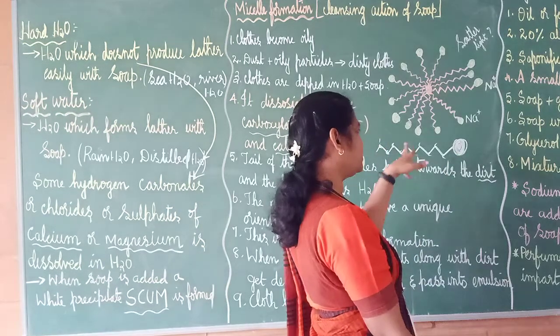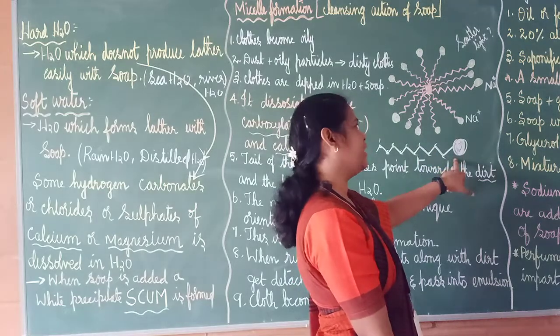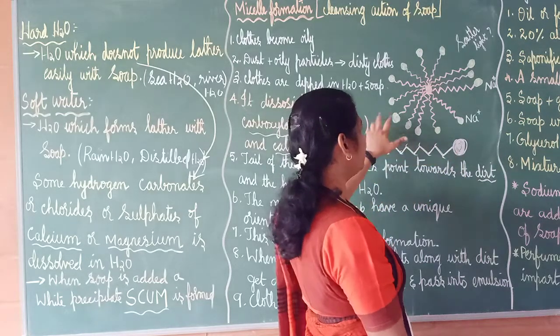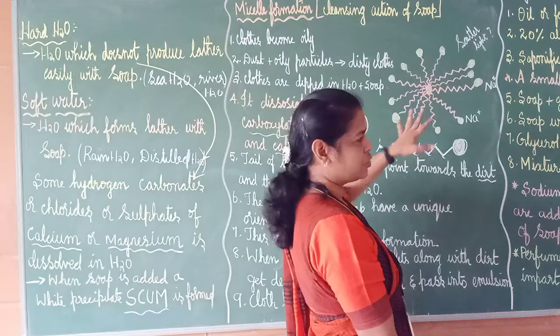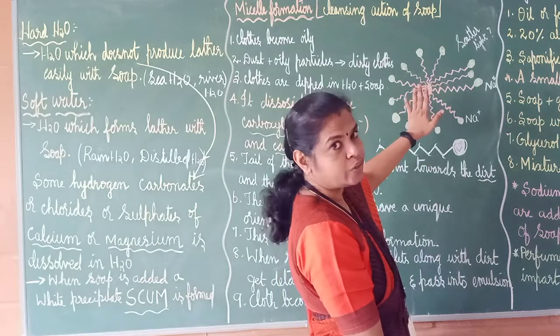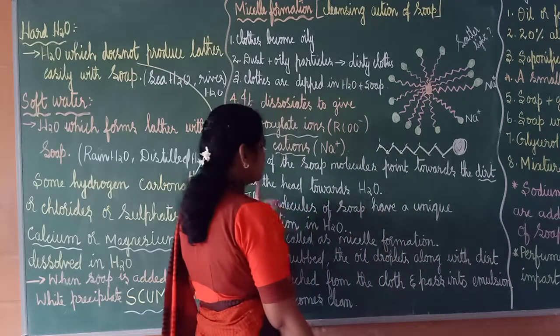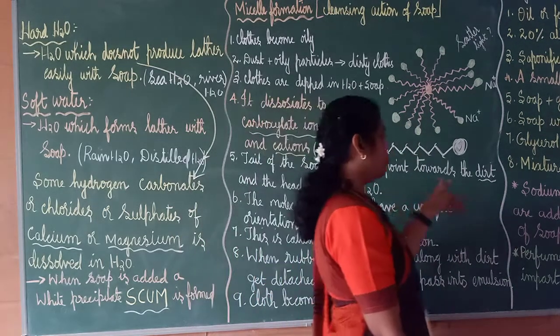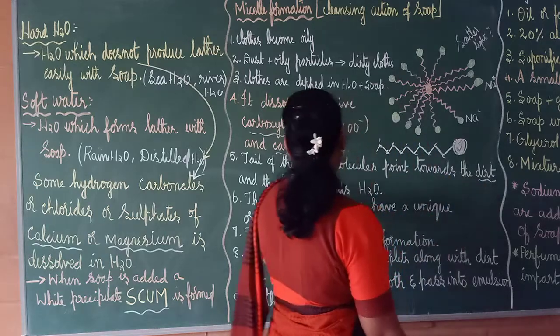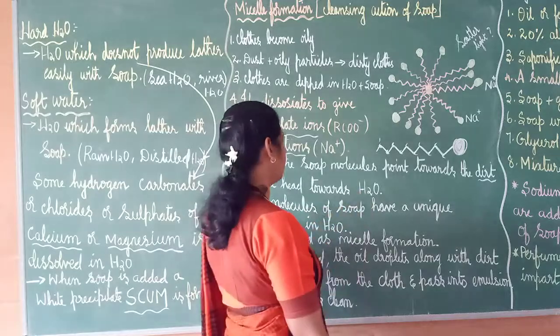I told you that this is hydrophobic tail and hydrophilic head. Now, philic head will turn towards water. They don't like dirt, they turn towards water. And the hydrophobic tail, they will turn towards the dirt. So tail of the soap molecule points towards the dirt, and the head points towards water.